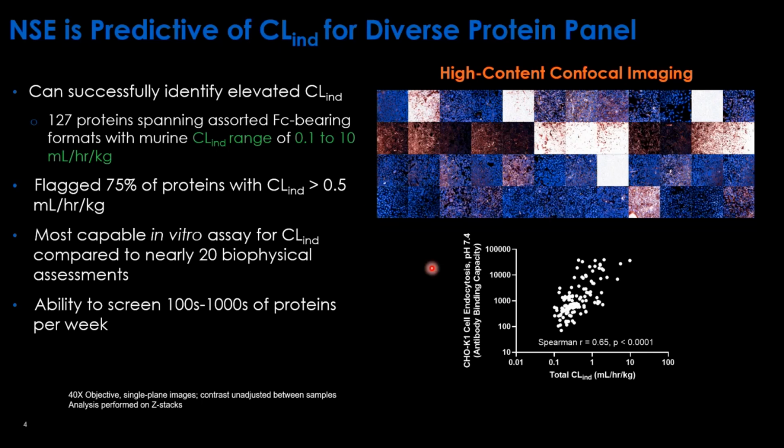In our CHO cell-based assay, it could flag 75% of the proteins with target-independent clearance greater than 0.5 ml per hour per kilogram. So when we tested this assay along with 20 other biophysical assessments, this was the most capable in vitro assay for predicting target-independent clearance. With this assay, we have the ability to screen hundreds of thousands of proteins per week within PKDM.